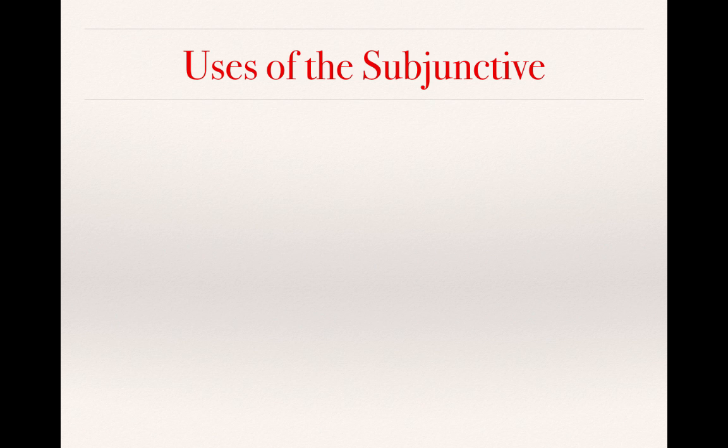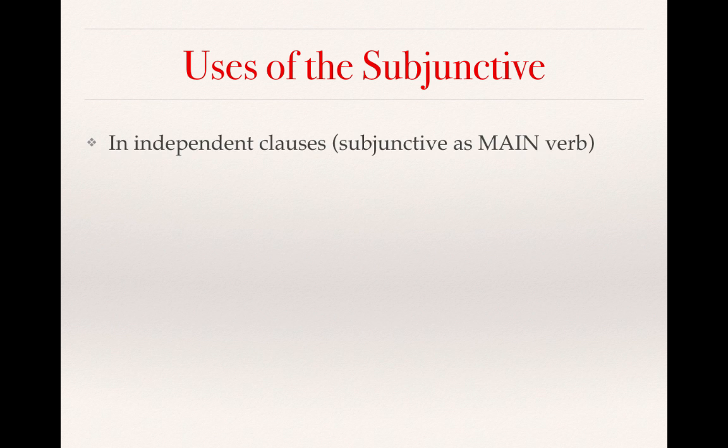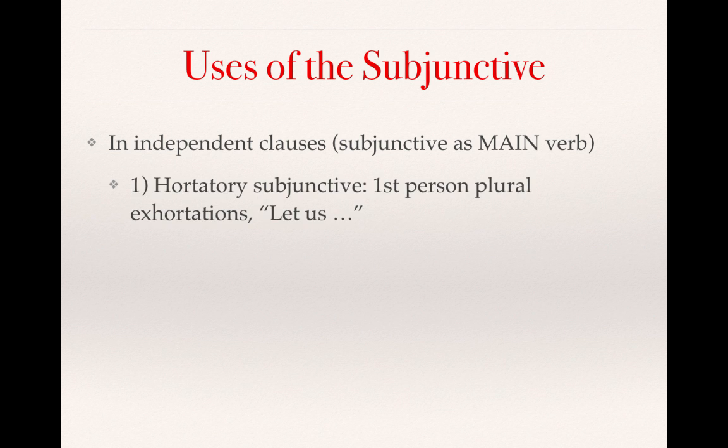All right, so there are several uses of the subjunctive, and one way that we can divide them up is their use in independent clauses and their use in dependent clauses. In independent clauses, when the subjunctive verb is the main verb, there are three basic uses. There is the hortatory subjunctive, which is when you use the first person plural form of the subjunctive. And these are exhortations that we would translate as, let us do something.